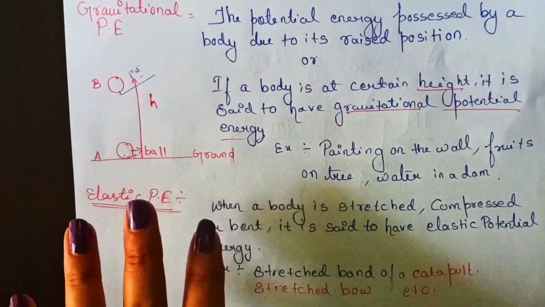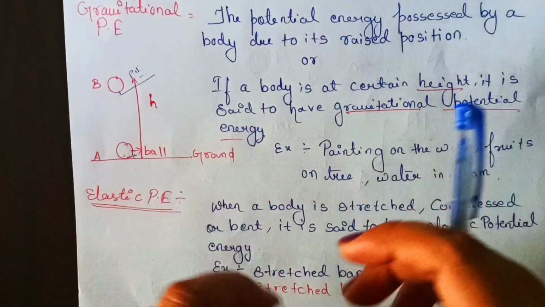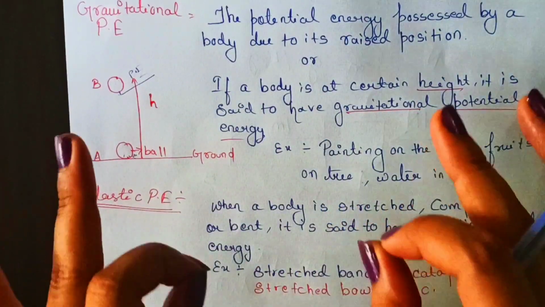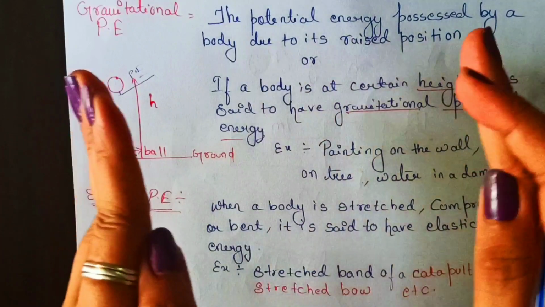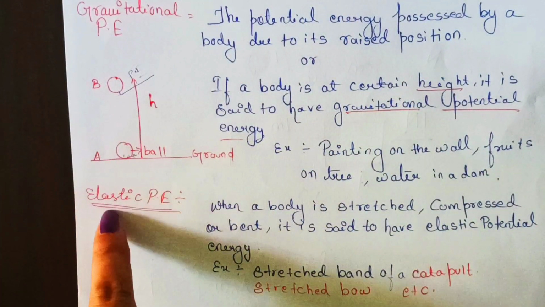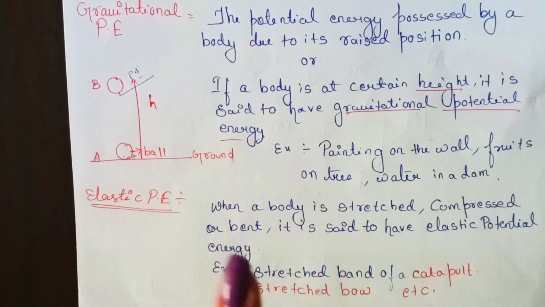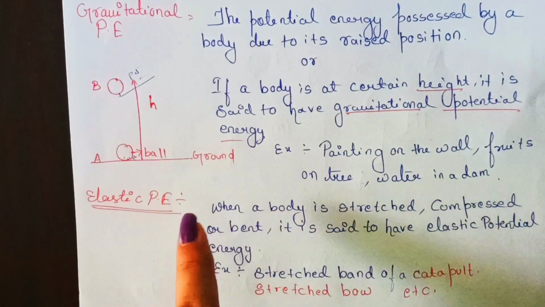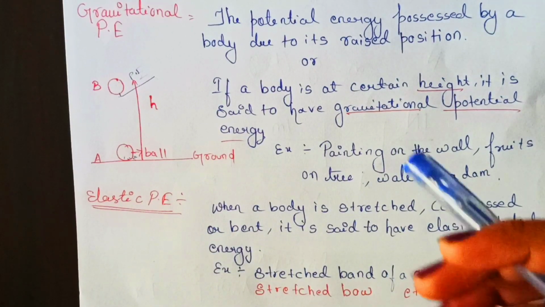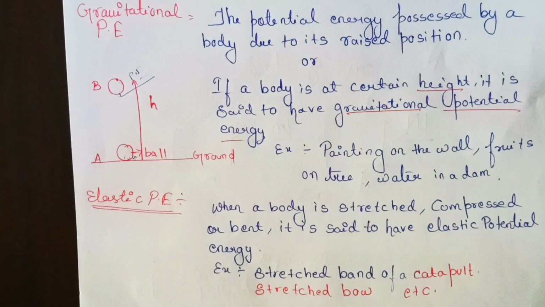So here we will talk about the things which are stressed, which are compressed or which are bent. If any body is stressed or compressed or bent, then that body will definitely possess elastic potential energy. Means potential energy will be there, but that will be called elastic potential energy. For example, you might have seen a catapult, called gulel in Hindi.